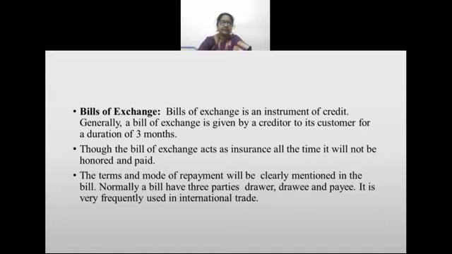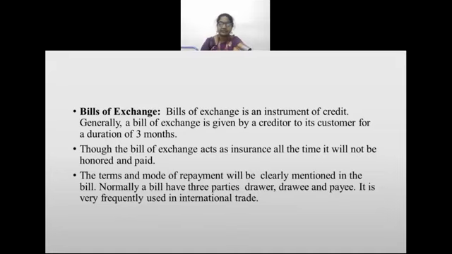Next, the bill of exchange, the terms and mode of repayment. In this bill of exchange, one thing I left to say: there are three parties. One party is the drawer, who is writing the bill. X is the purchaser, Y is the seller. On behalf of Y, Z is writing, since it is not Y's job to sit and write all the time. So Z is the drawer.